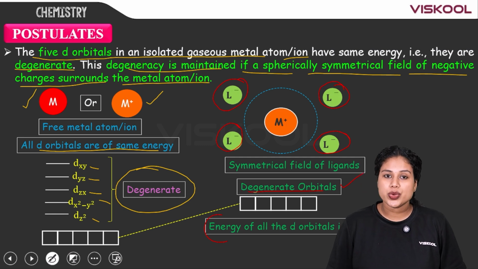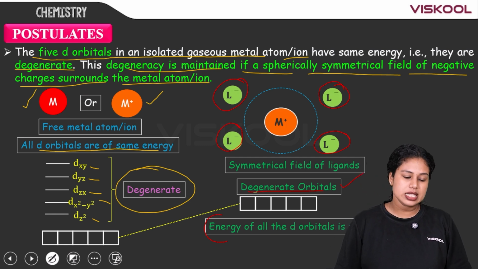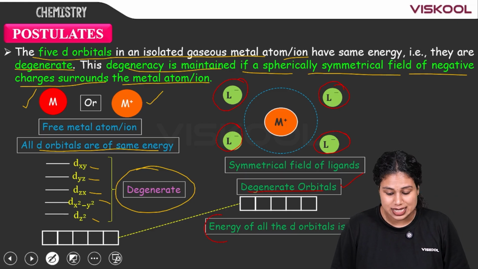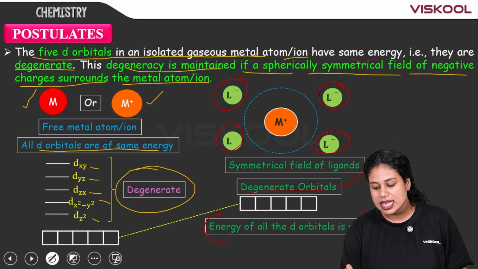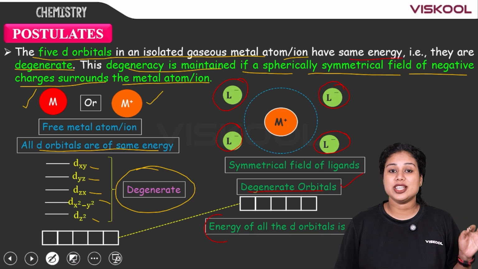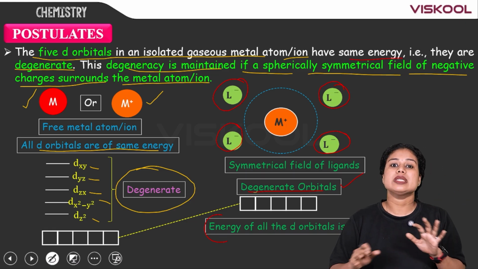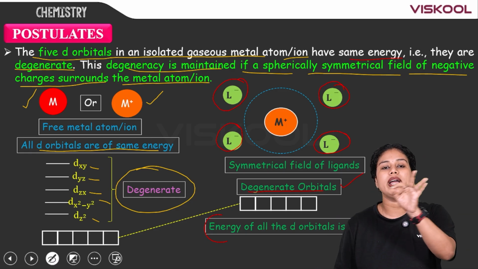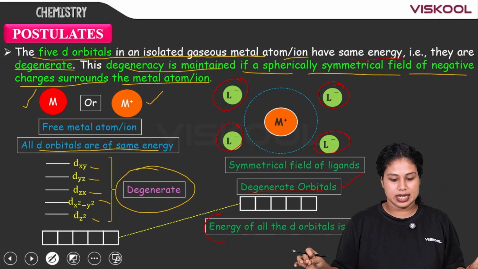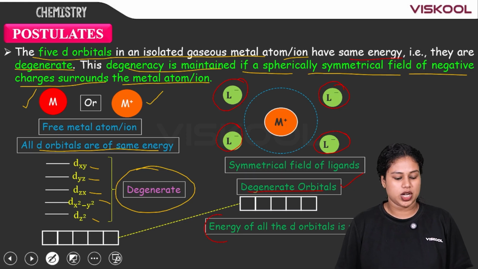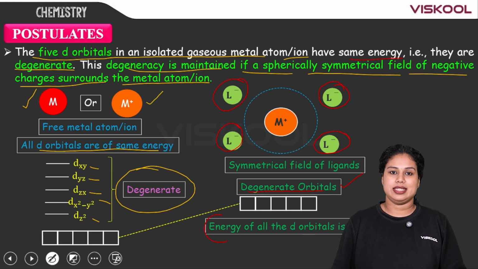So the next postulate of crystal field theory is that the 5 d orbitals in an isolated gaseous metal atom or ion have the same energy, that is, they are degenerate. And this degeneracy is maintained: all those 5 d orbitals will have the same energy if a spherically symmetrical field of negative charges surrounds the metal atom or ion.